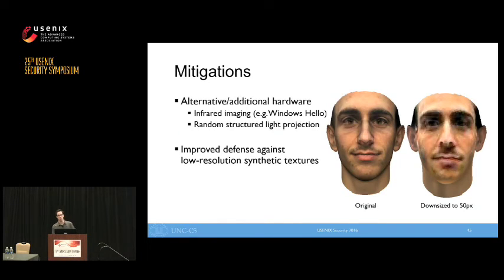One immediate suggestion that we have is that texture detection in current face authentication software could be improved. In our experiments, we have found that even low-resolution textures work surprisingly well in spoofing the systems. For instance, we were surprised to find that our 50-pixel reconstructions, like the one shown on the right here, worked as well as they did.